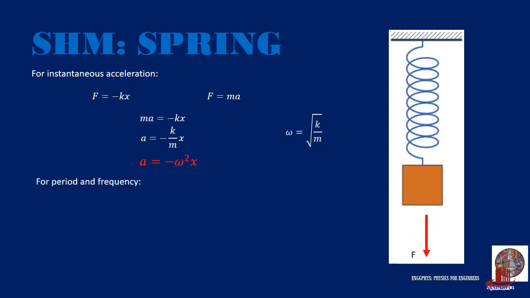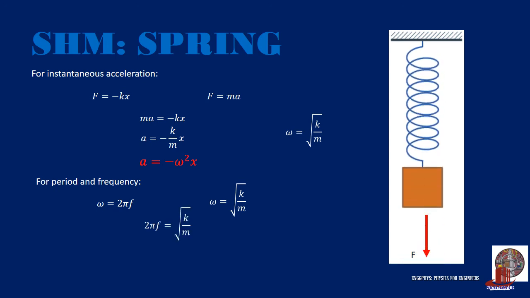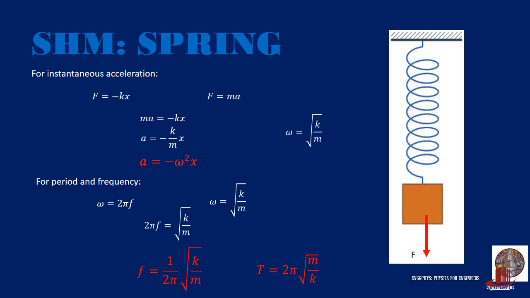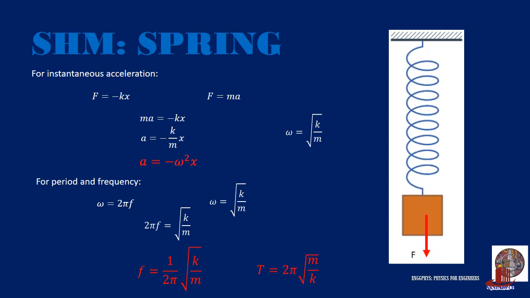By working with both formulas for angular velocity, which are omega is equal to 2 pi f and omega is equal to the root of k over m, we can also arrive at the formulas for frequency, giving 1 over 2 pi times the root of k over m, and period as its reciprocal, being 2 pi times the root of m over k.